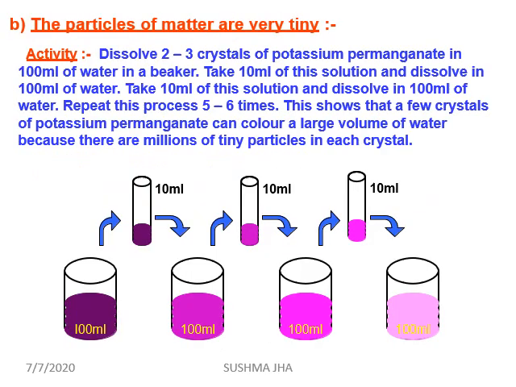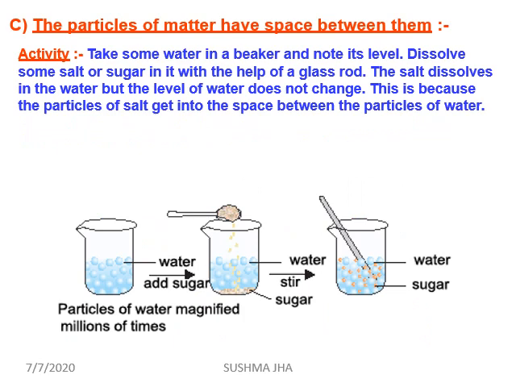The second thing, we have studied that particles of matter are very tiny. So one activity is there in your book. If we take 2-3 crystals of potassium permanganate, the compound KMnO4, in 100 ml of water in a beaker, then after dissolving it, we take 10 ml and dissolve it again in pure water of 100 ml. Then again from this solution 10 ml is removed and dissolved in pure water. Repeating this 5 to 6 times, it is seen that a few crystals of potassium permanganate can colour a large volume of water because there are billions of tiny particles in each crystal. So particles of matter have space between them.